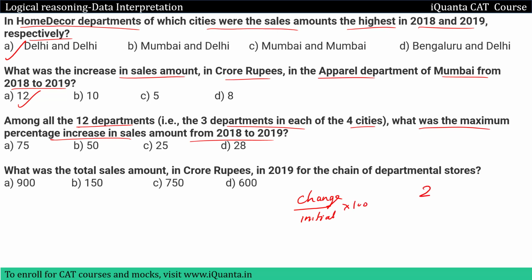For example, initially the value was 2 and then it increased to 4. So the change here will be 2 because it is increasing by 2, right? So 2 upon initial, which was 2, into 100, which means 100% change. That's how you have to calculate percentage change. Okay, let's go back and we'll check in which of these 12 departments the maximum percentage increase was there from